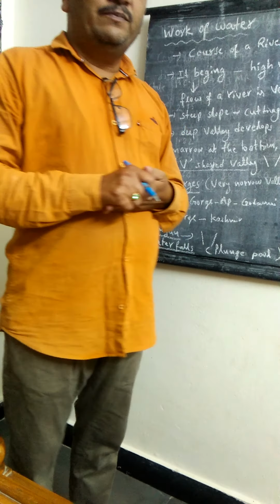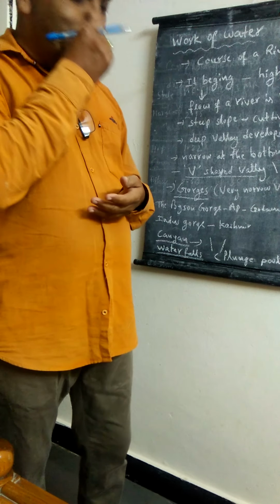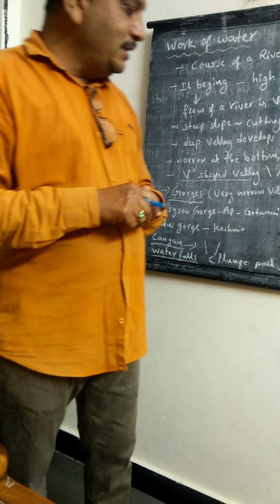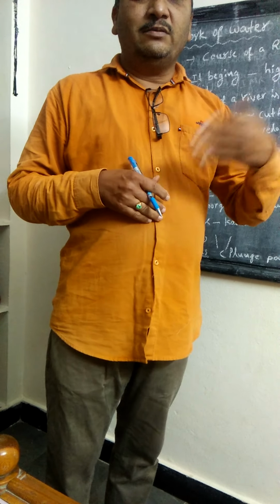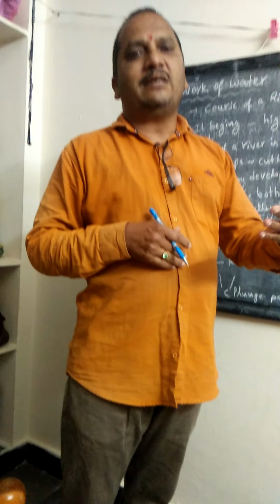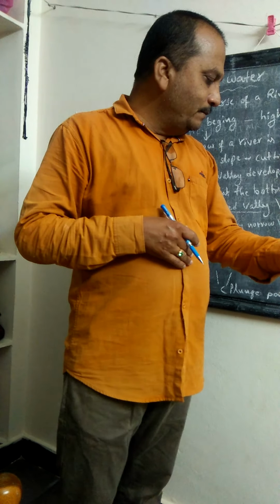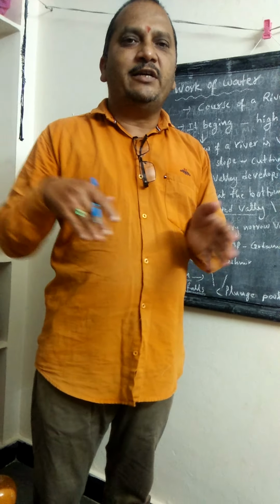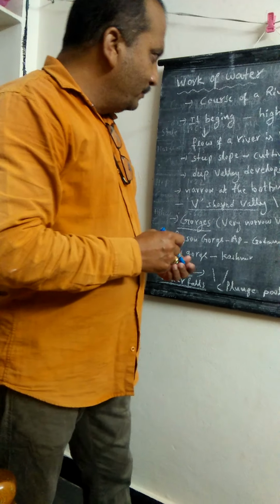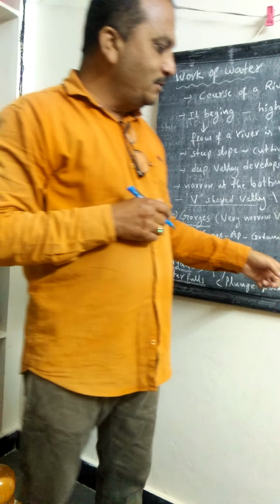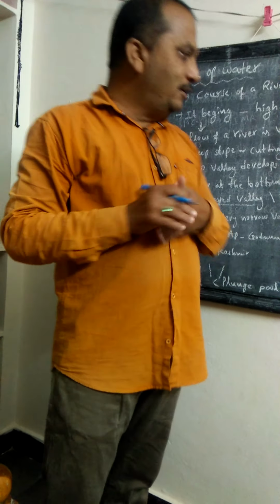In that time, in plain areas, we can also observe meanders. Meanders means gentle turns. Due to the several deposits at its banks or in the bed of the river, the river always changes its path. That path looks like a snake. When a snake moves from one place to another, it goes like that, so there it forms meanders. Meander means gentle turns.